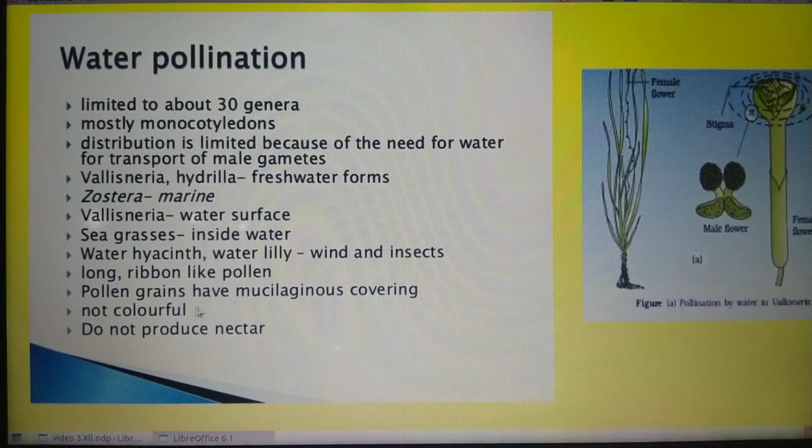Then the pollen grains of such water pollinating plants are long and ribbon-like. The pollen grains have a mucilaginous covering. Do you know what is the importance of the mucilaginous covering? Because they need protection. Why? Because the pollen grains are present in water. Then next one, the flowers are not at all colorful and they do not produce nectar. Why? Because the pollination occurs with the help of water, not by insects.